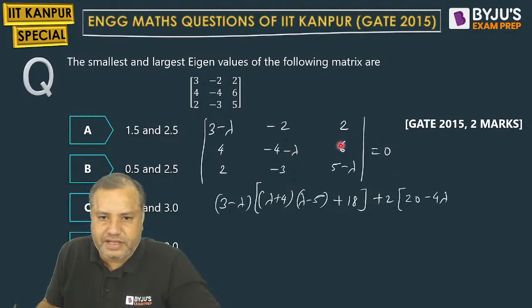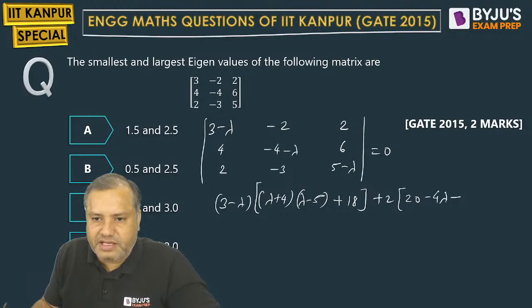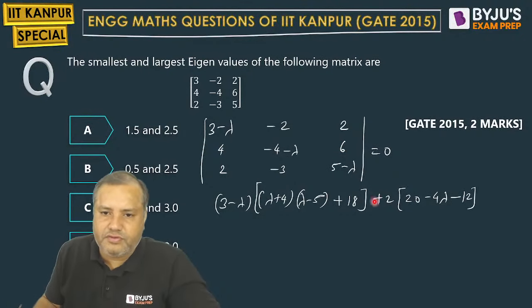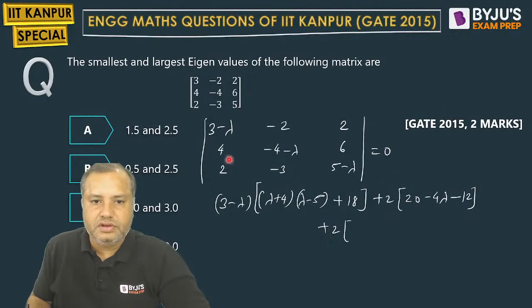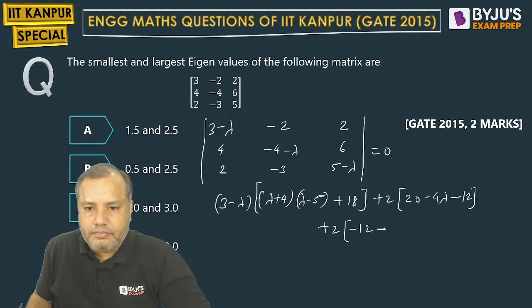Okay, then minus sign in between, 6 2s are 12. Then plus 2 times minus 12, minus, and this minus will become plus. So 4 2s are 8 plus 2 lambda.